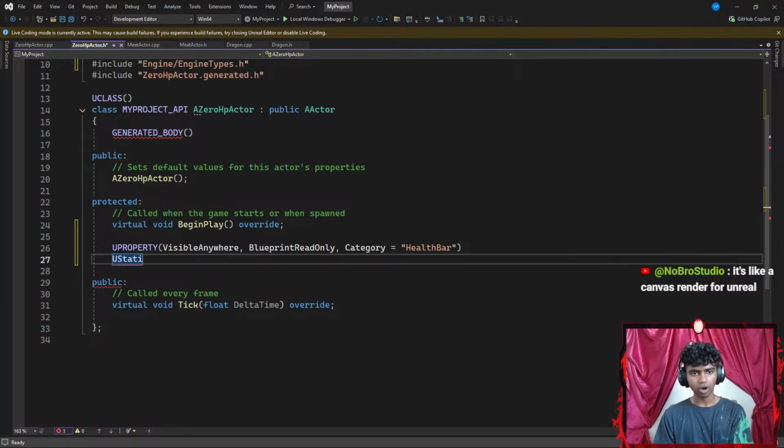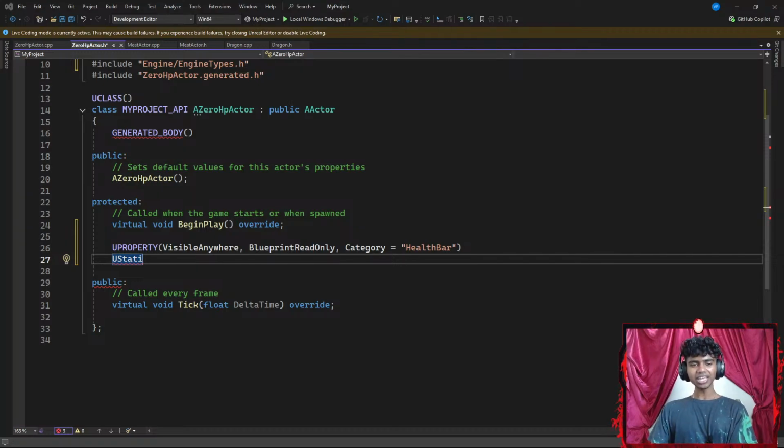Okay, UMG is the UI of Unreal. You still make these sprites and use UMG for making the UI. It's like canvas render for Unreal. Oh, I see. UMG is not another software like Blender. Oh, I see. Yo, wait, can you block legal tab for God's sakes? I mean, I could add a timeout. Okay, maybe I go with... I mean, I don't like adding many timeouts, but maybe if he says any other toxic thing, then I could.